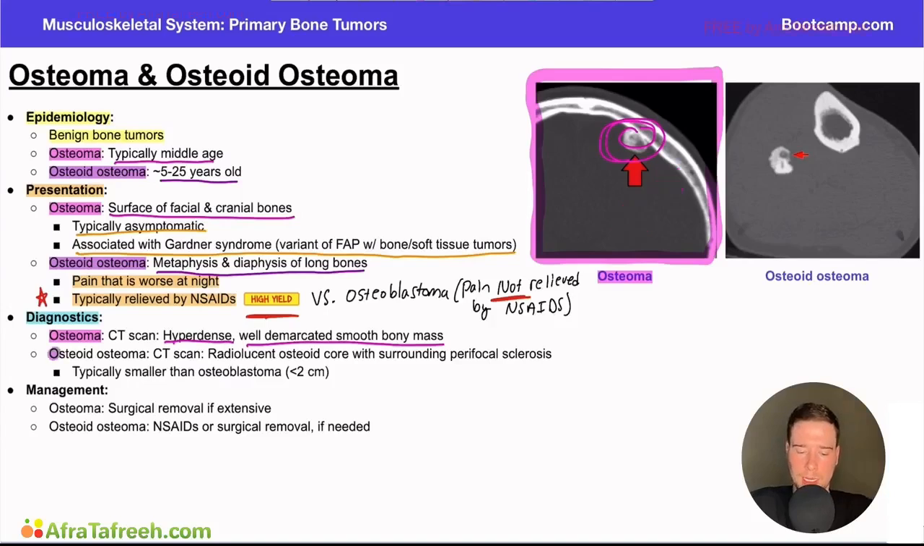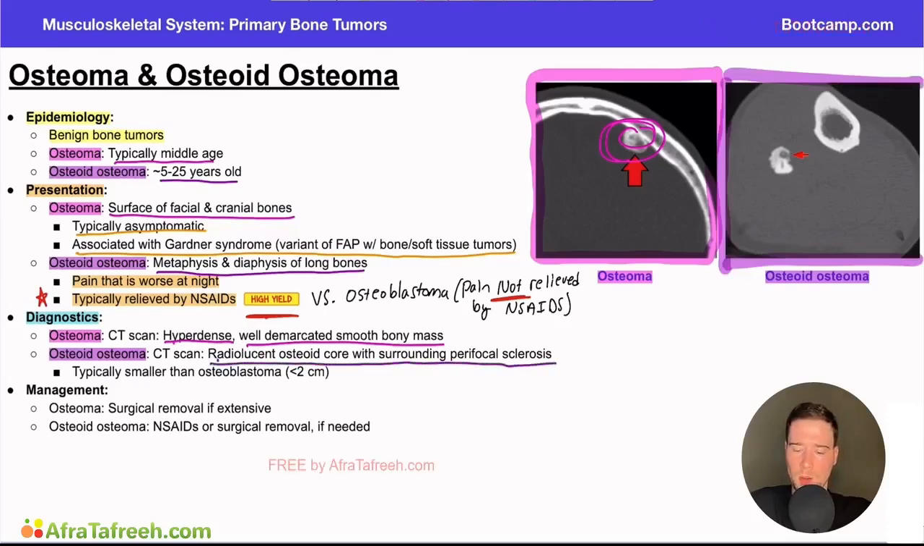Now let's contrast that with an osteoid osteoma, which we'll also look at on CT scan, and we can see it over here, which is going to show up more as a radiolucent osteoid core with surrounding perifocal sclerosis. So what's that mean? Well, we have this mass over here, right? We have the arrow. We have kind of an osteoid core with sclerosis around it, right? This white area is sclerotic and it is surrounding the tissue. And so you can see that pretty clearly on the imaging here.